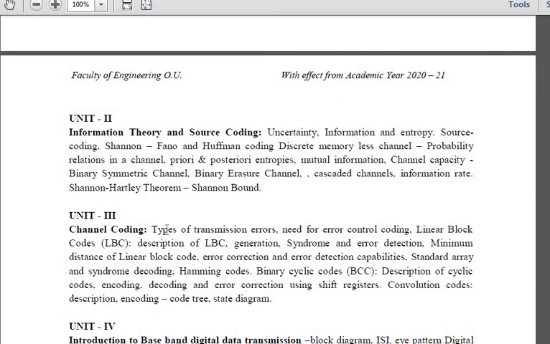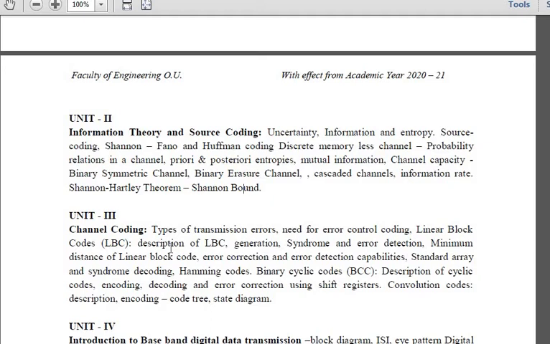First, it covers the types of transmission errors, how many different types of errors you are having. Then why we need to control the errors, so the need for error control coding. And the very important topic in the third chapter is linear block codes. There is for sure a 15 marks question from the third unit, no doubt. So this chapter is very important.